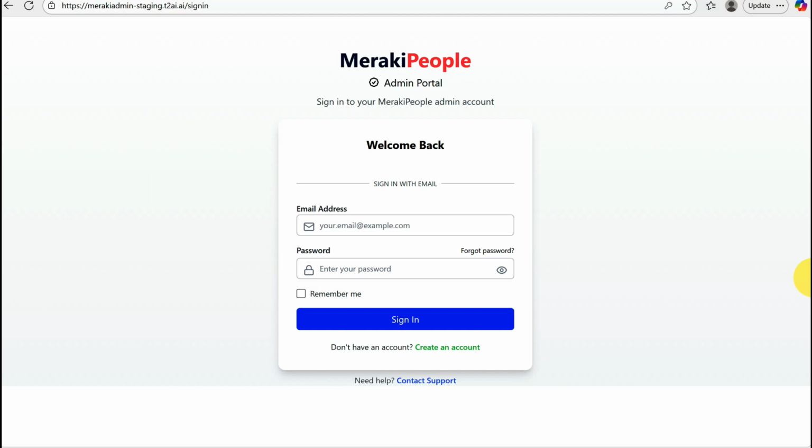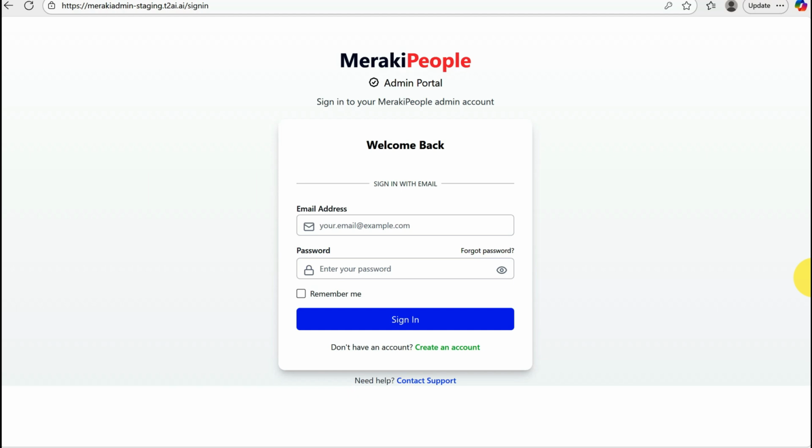I am Sohini Ghosh, and I am one of the co-founders of Thrive Together, which is a company which has created Meraki People. Meraki People is a generative AI-enabled sales automation tool which helps sales folks to generate leads, to prepare for calls, and to analyze calls, amongst other things.